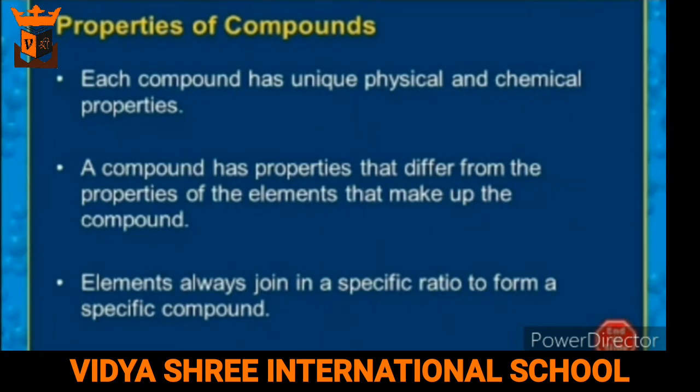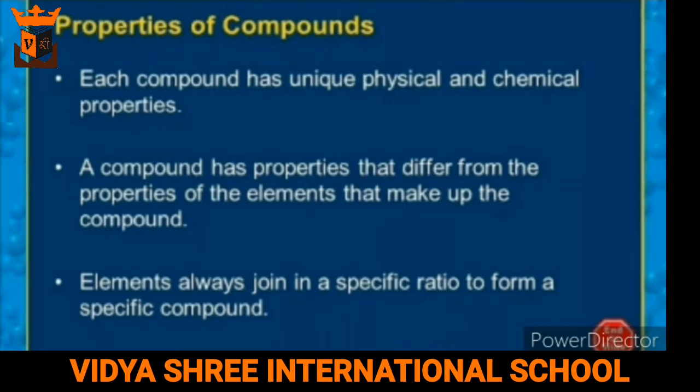Second, a compound always contains the same elements combined together chemically in a fixed ratio. It will not matter where you have taken the water from, the hydrogen and oxygen in it by volume will always be 2:1. Third, the properties of a compound are different from those of its constituent elements.